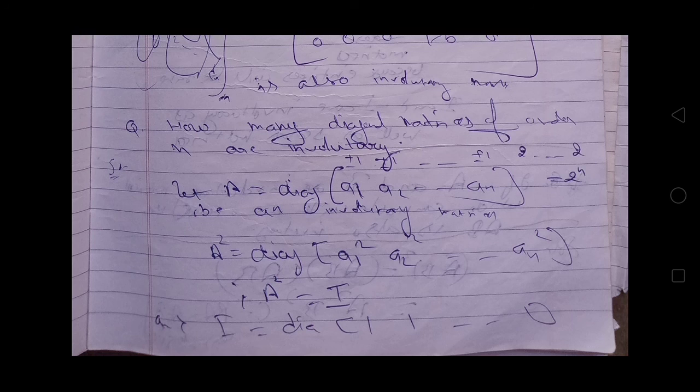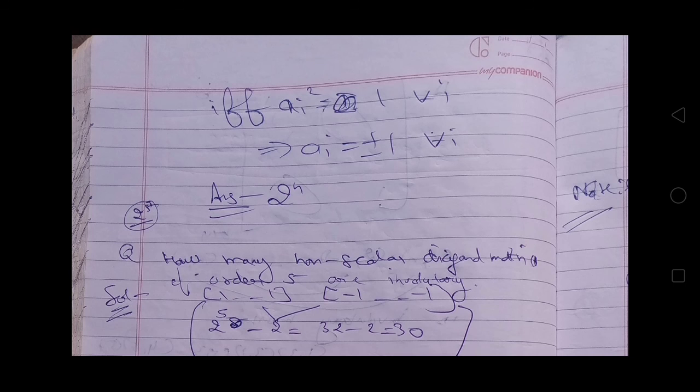A square will be equal to the identity matrix, and we know that the identity matrix is a diagonal matrix with entries 1. Now this implies that ai square is equal to 1 for all i, which implies that ai is equal to plus or minus 1 for all i. So we have choices for ai, 1 and minus 1. So our answer will be 2 raised to the power n.